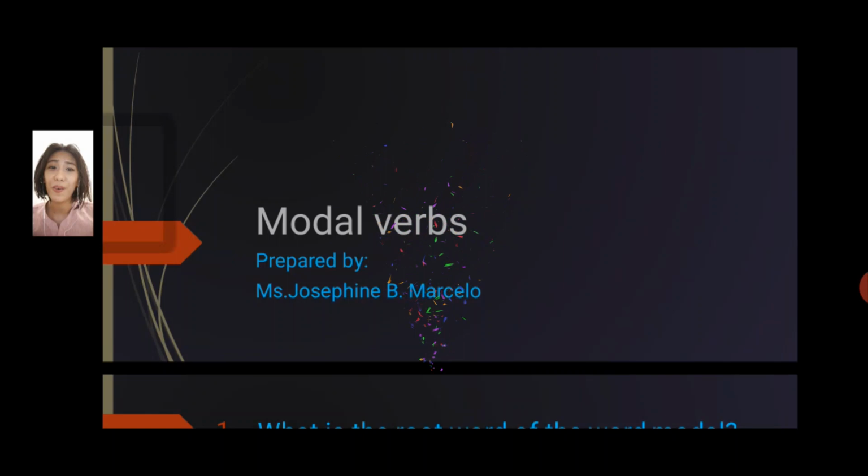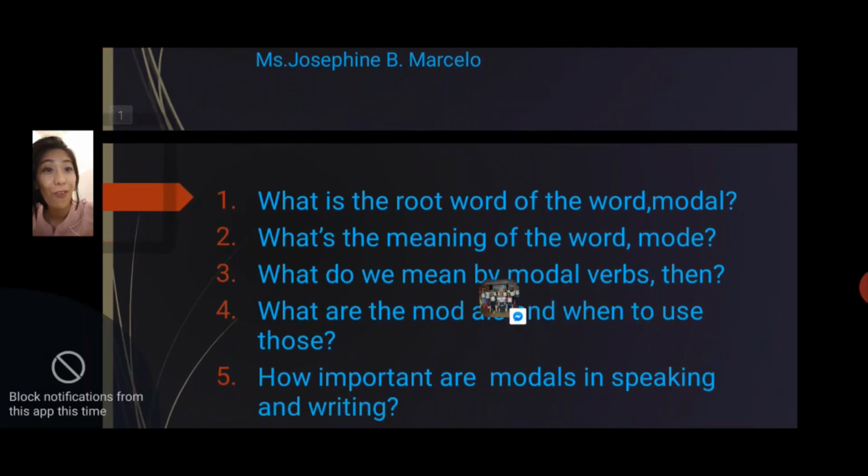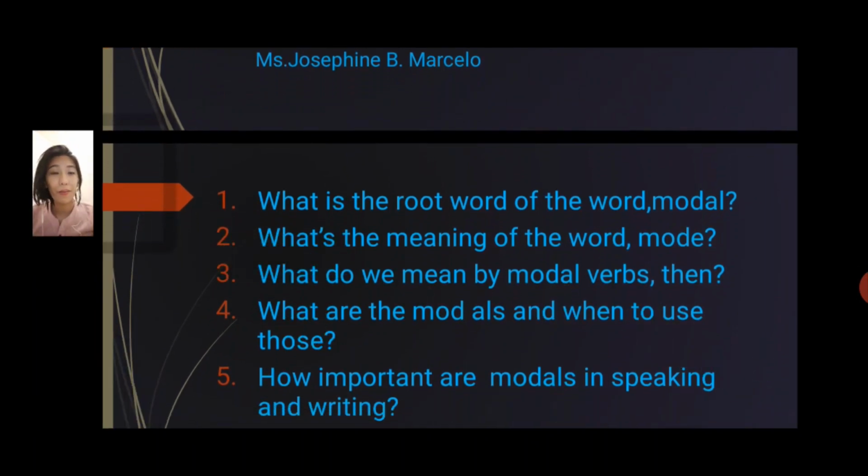Modal words. I know that you have a lot of questions in mind while hearing or reading these words. First, what is the root word of the word modal? Second, what's the meaning of the word mode? Third, what do we mean by modal verbs then? Fourth, what are modals and when to use those? Fifth, how important are modals in speaking and writing?